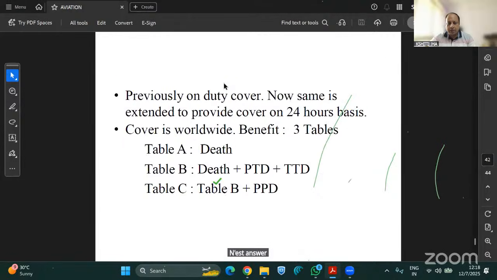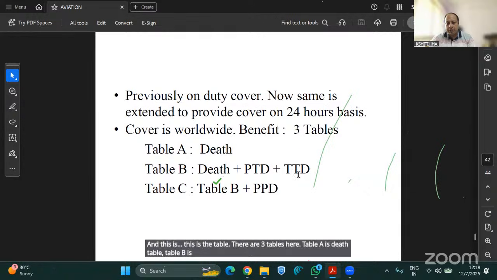This is aviation PA. And this is the table. There are three tables here. Table A is the death table. Table B is death, PTD and TTD. And table C is table B and PPD.